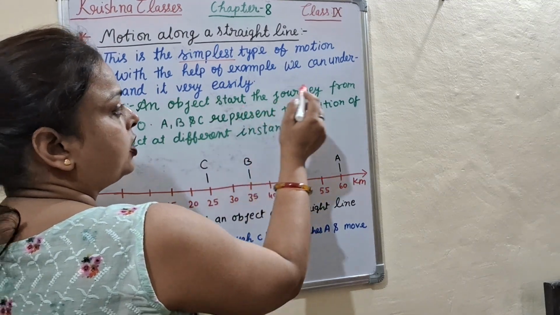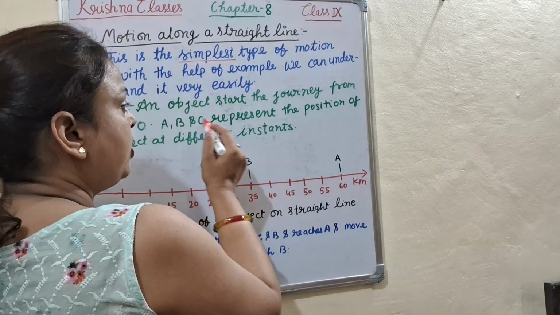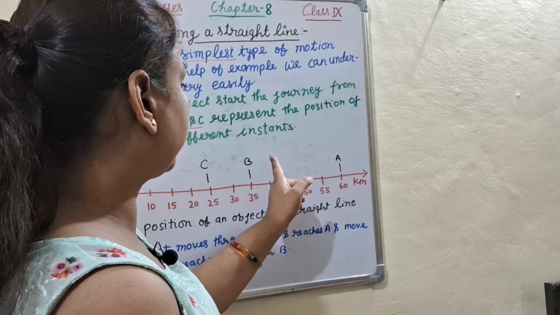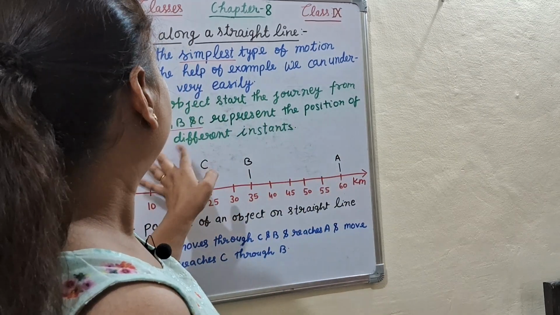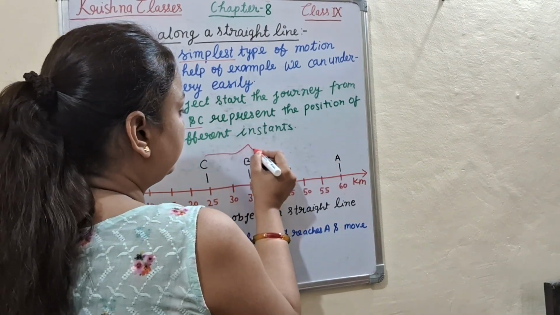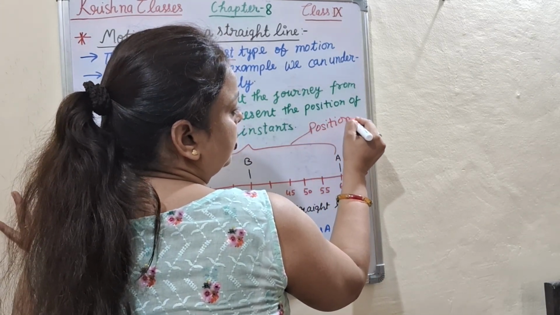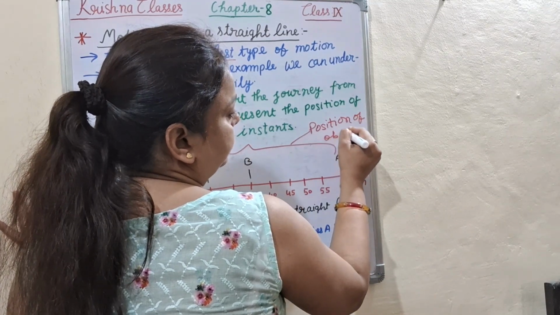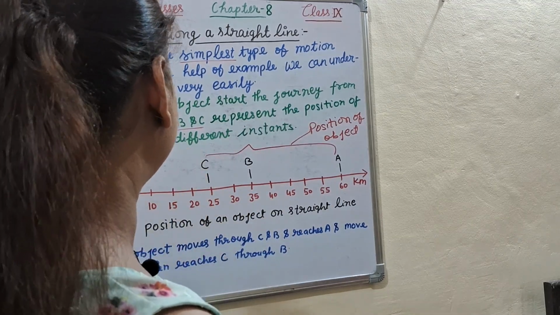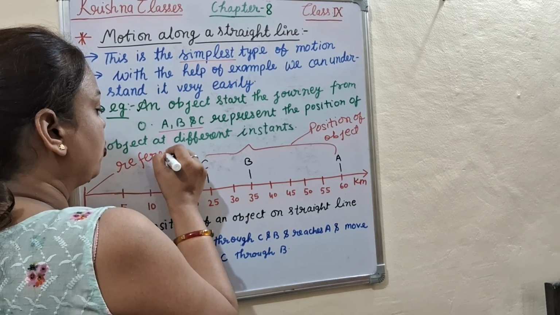An object starts the journey from O. A, B and C represent the positions of the object at different instants. The object starts the journey from O, so this is the reference point.